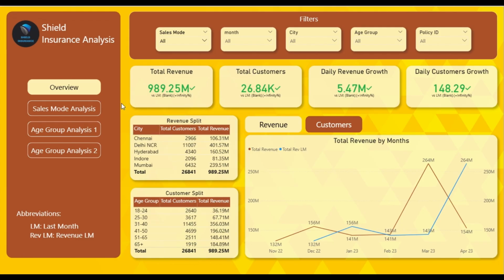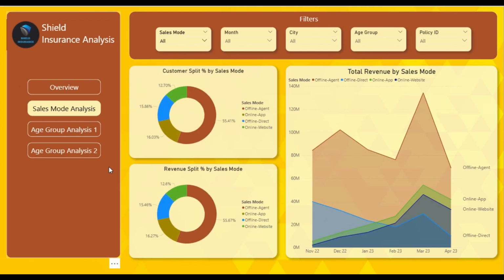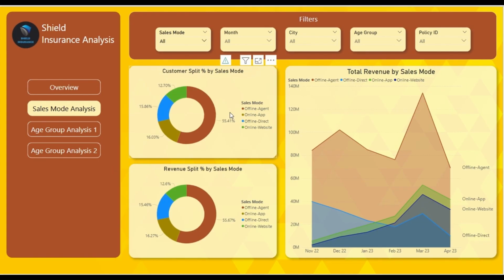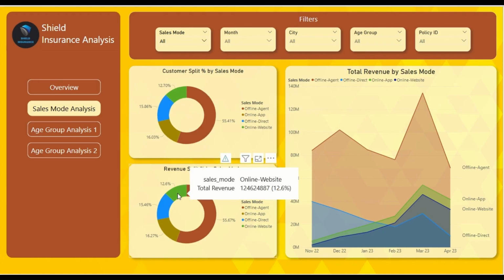So now let's move on to sales mode analysis. Now you can clearly see here that offline agent was the only sales mode that generated the highest amount of customers and revenue. But if you see here in this pie chart, donut chart visual, you will notice that online website generated the least amount. It is the least preferred sales mode by customers, and it also generated the least amount of revenue.